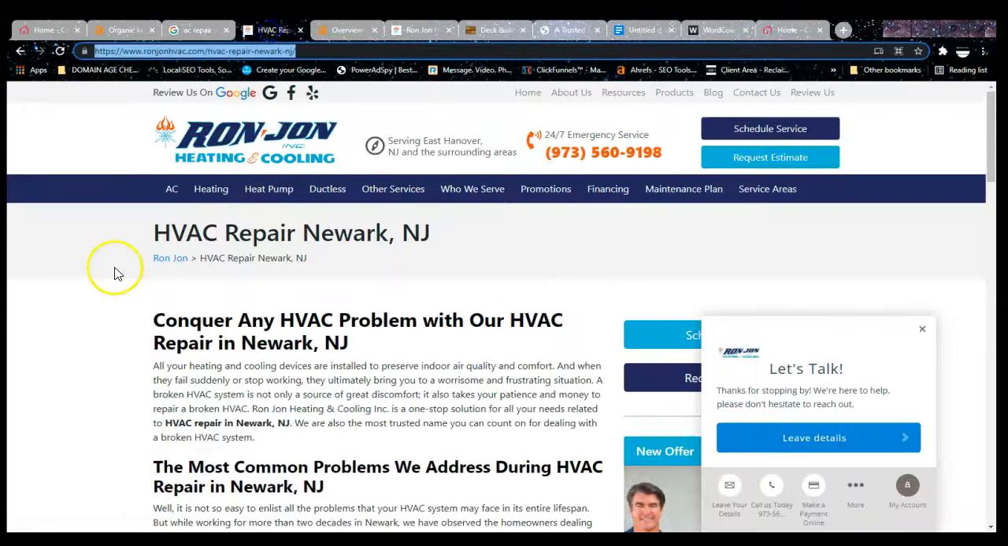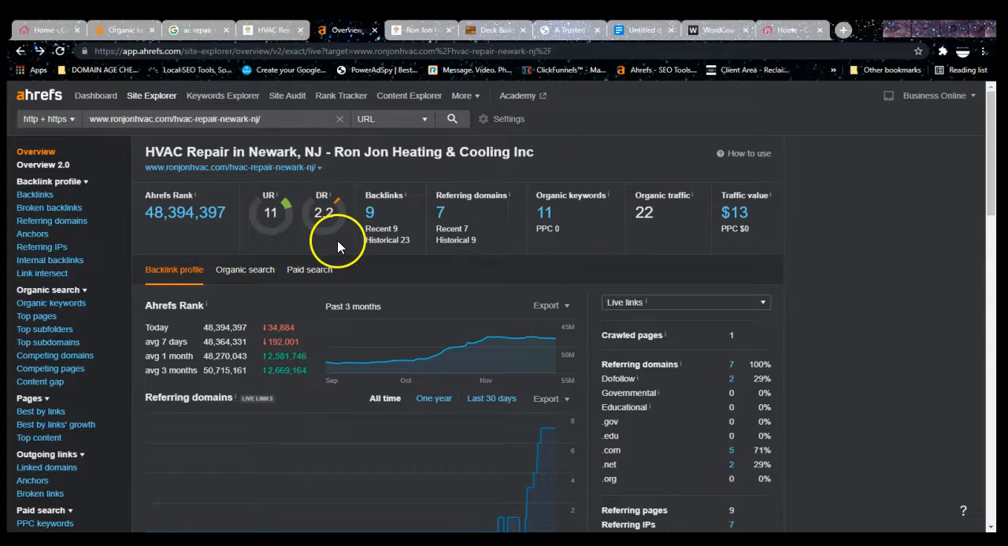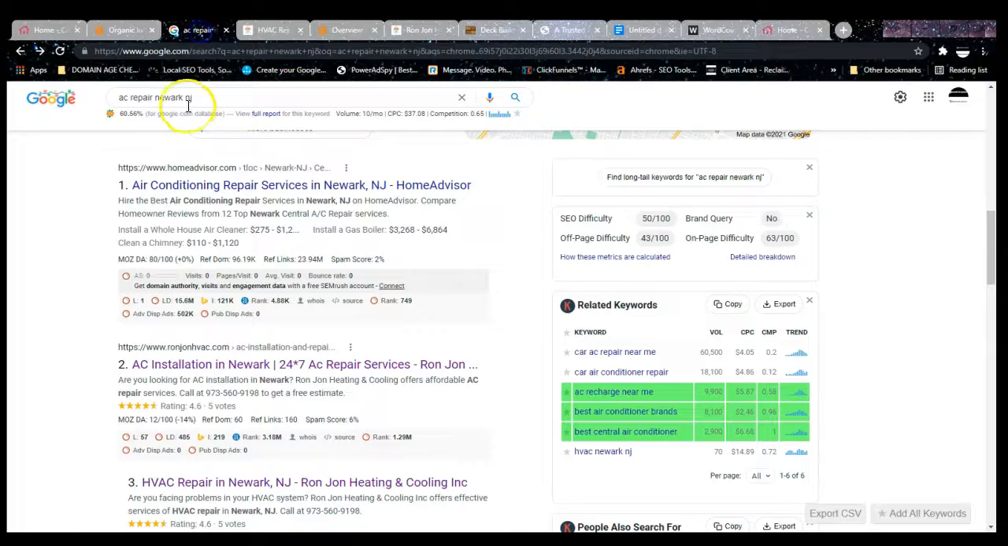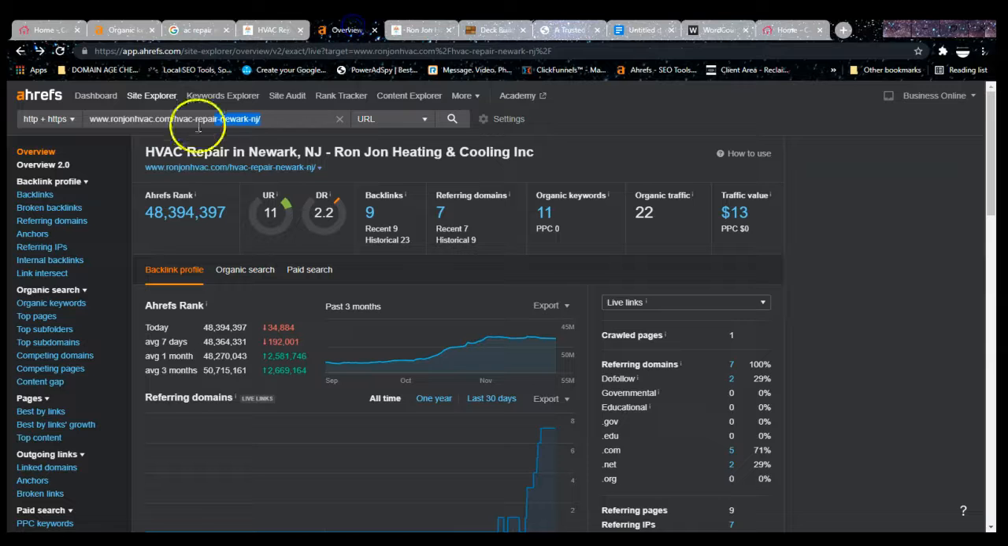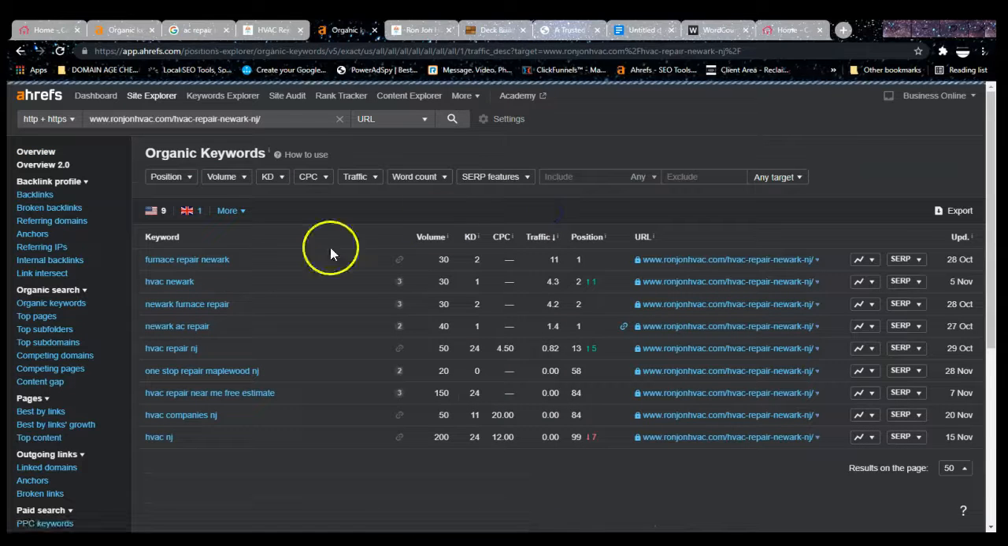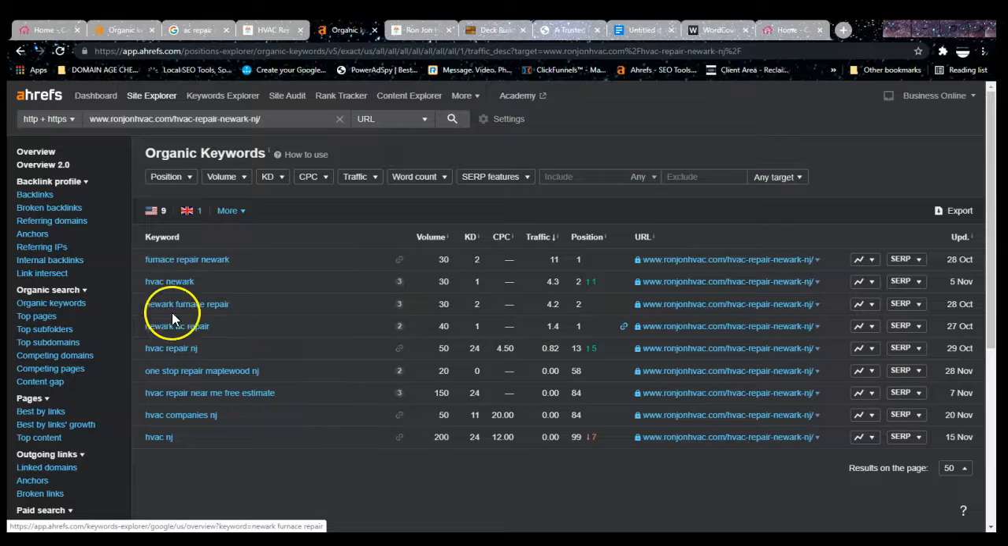So, obviously, these are one of your competitors, and we put them into this software I have called Ahrefs, right? And you see that this is a back page, because this is not their actual page. This is just their back page that they're ranking for, HVAC repair, Newark, New Jersey. These are similar key terms that these guys are ranking for. So this back page, these guys are getting 22 searches per month to their page, and they're using 11 organic keywords. Now, if we come in and see what keywords they're ranking for: furnace repair Newark, HVAC Newark, Newark furnace repair, Newark AC repair, HVAC repair New Jersey.